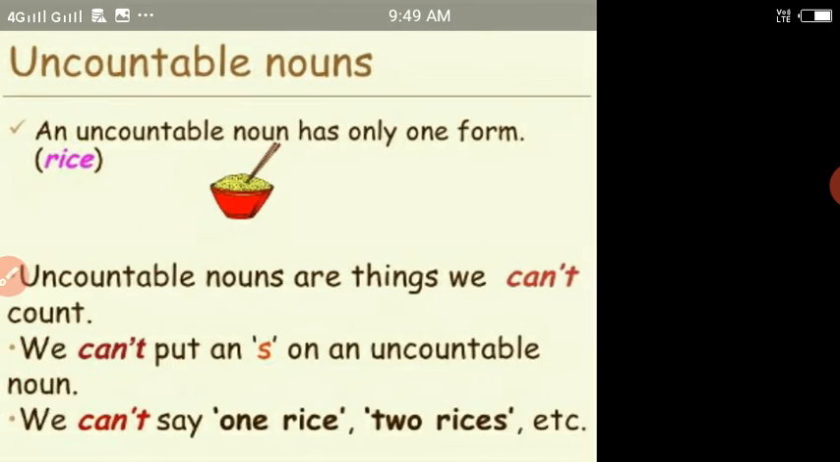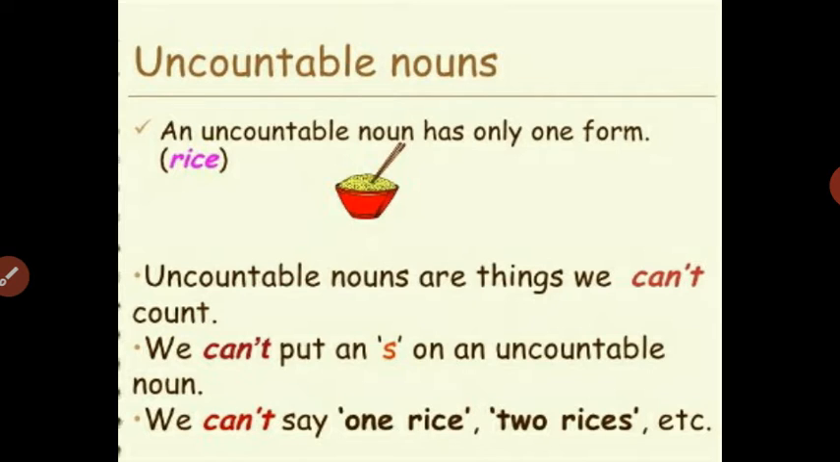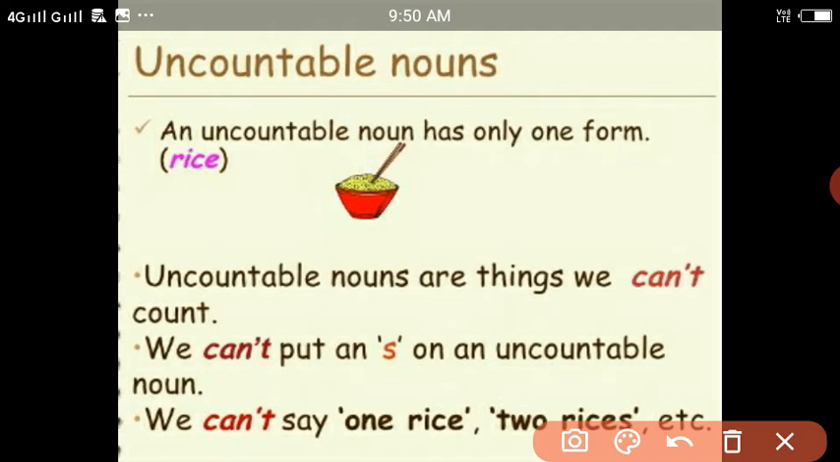Let's go further. An uncountable noun has only one form. As we can't count uncountable nouns, we can't make their plural, so they do not have singular as well as plural forms. Just like we can count the countable nouns, so we have their singular as well as plural forms. Next, uncountable nouns are things we can't count. So it is the definition.